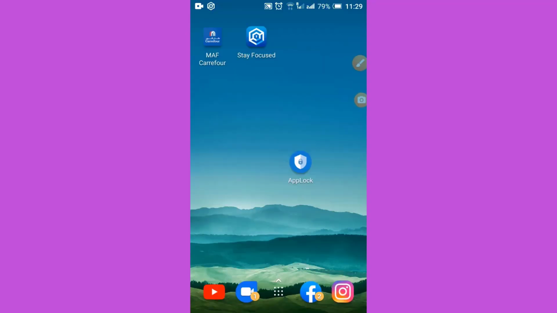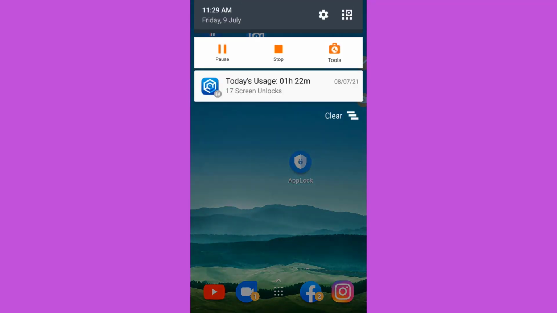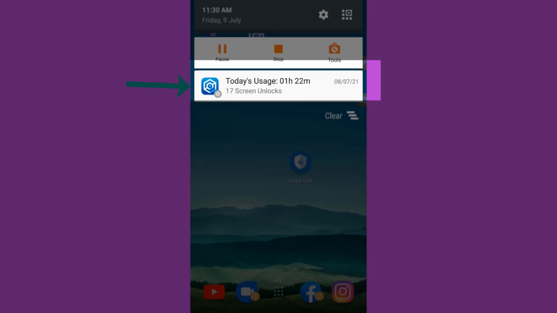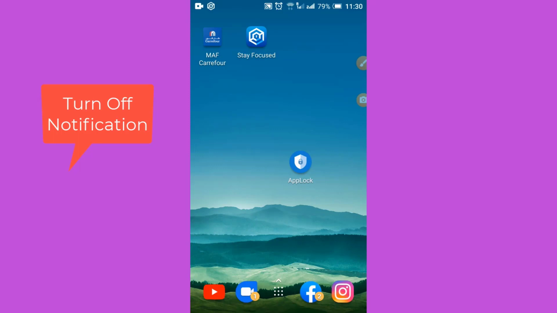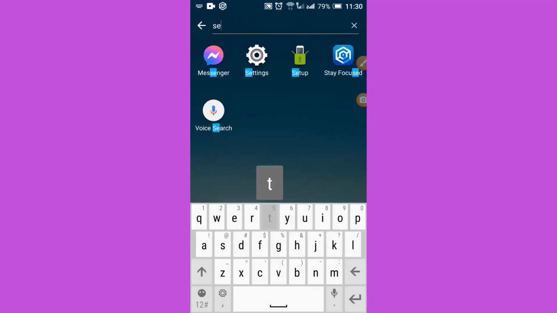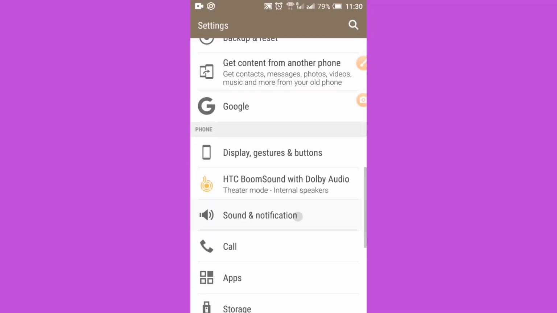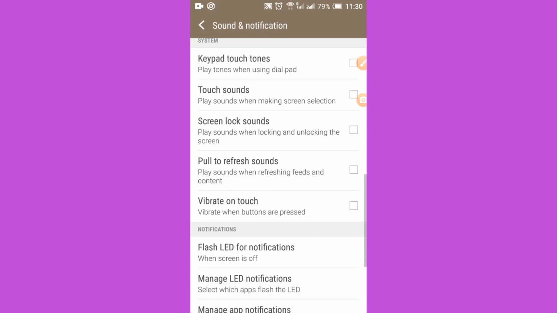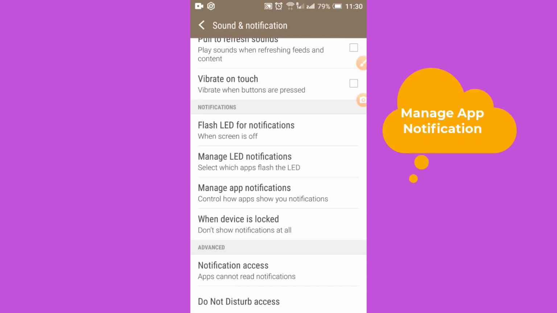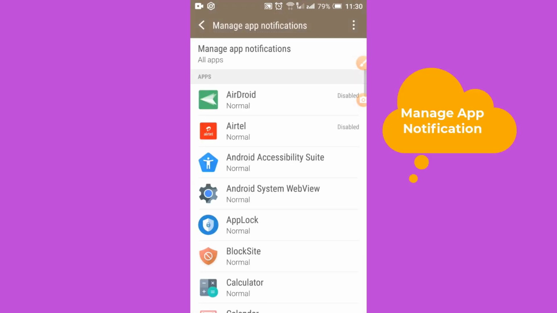You will get notifications from the Stay Focused app based on the internet usage. In case you don't want this notification, you can easily turn it off. Go to Settings. Select Sound and Notification. Come down. At the bottom you will get Manage App Notification.